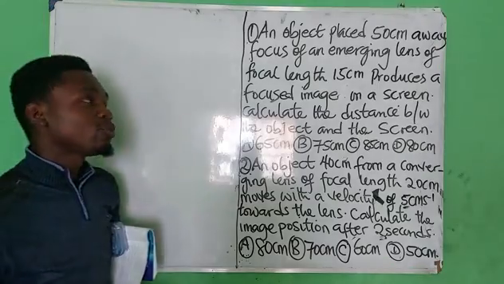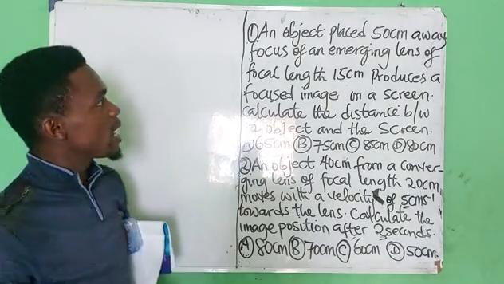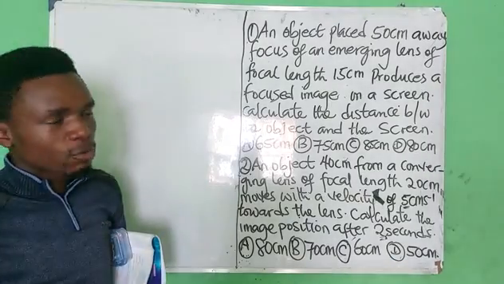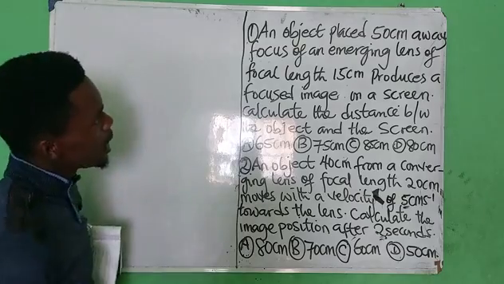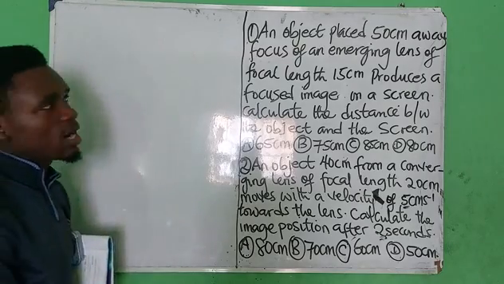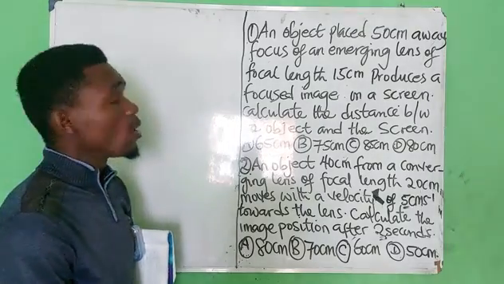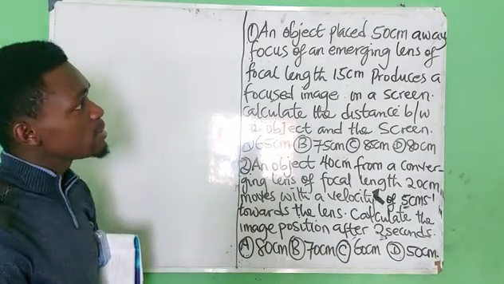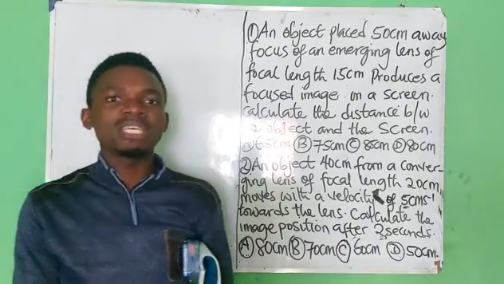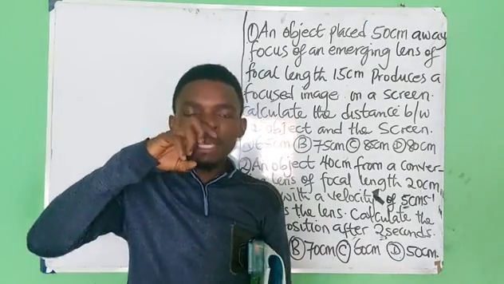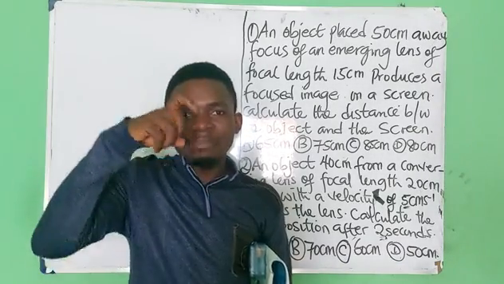Okay, an object placed 50 centimeter away from the focus. This question is not complete, so I have to include mine. An object placed 50 centimeter away from the focus of a converging lens of focal length 15 centimeter produces a focused image on a screen. If the image is focused on the screen, what does that tell you? It means that the image is what?